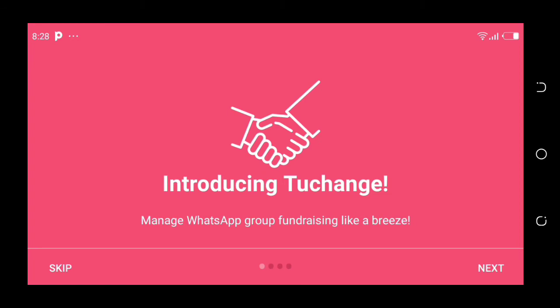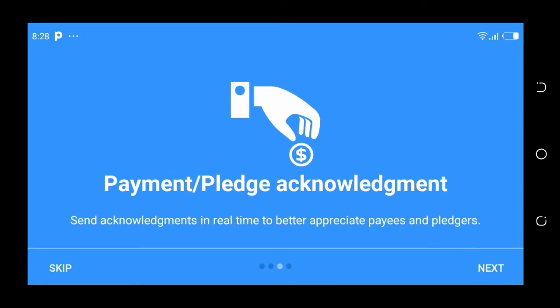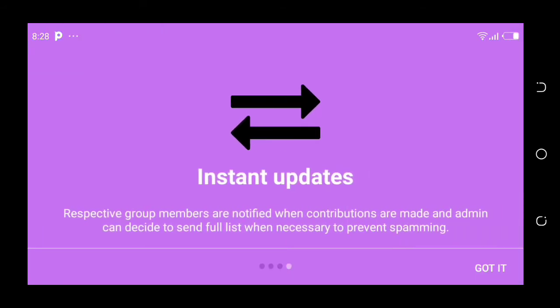Now introducing Tuchange, manage WhatsApp group fundraising like a breeze. Multiple group support, record contributions, keep track of pledges across multiple WhatsApp groups. Payment and pledge acknowledgement: send acknowledgements in real time to better appreciate payees and pledges. So it's also instant when you pay or contribute to the group. It sends messages to all the members if one of you has made a contribution.